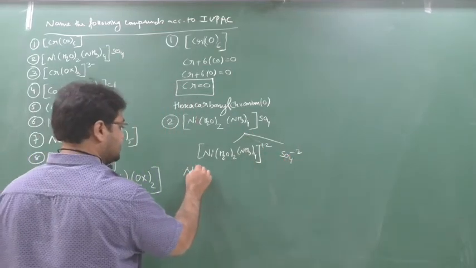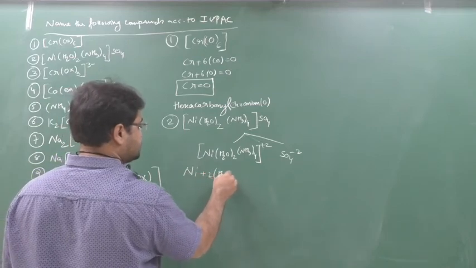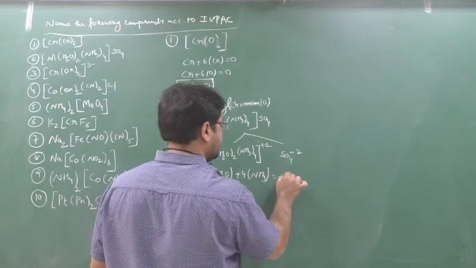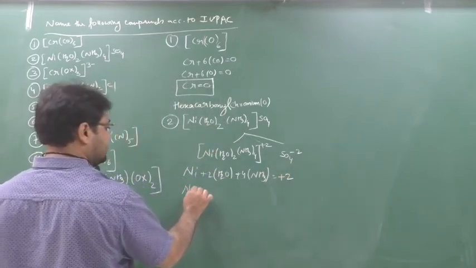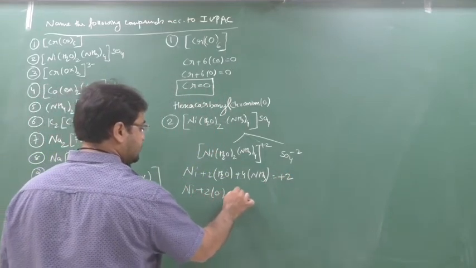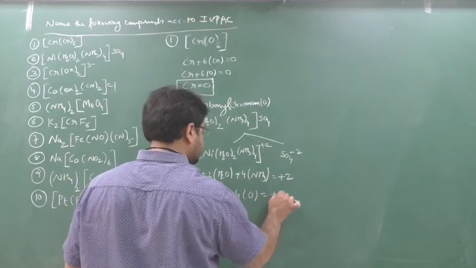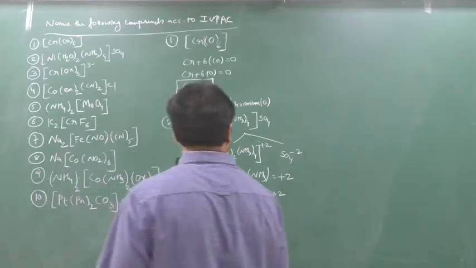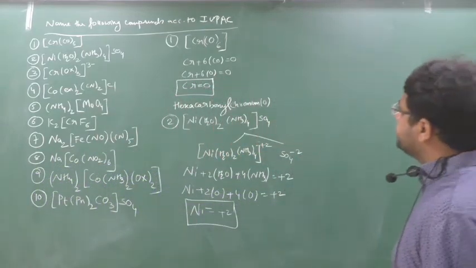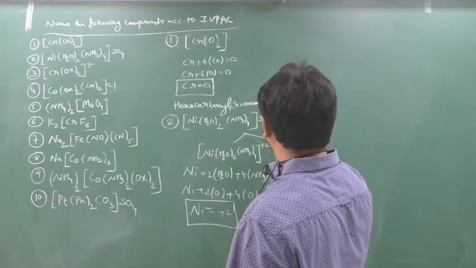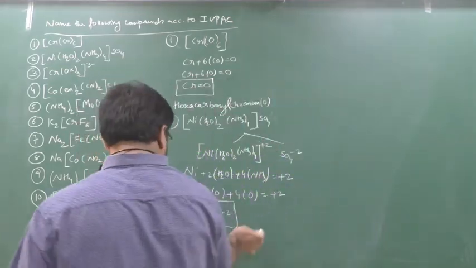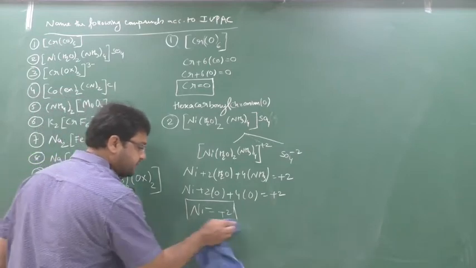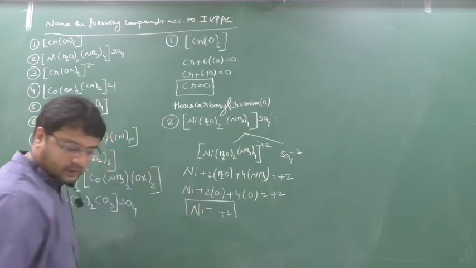So here Ni plus 2 into H2O plus 4 into NH3 equal to plus 2. So here Ni, water is a neutral ligand 0, ammonia is a neutral ligand 0, plus 2. So Ni will be also equal to plus 2 only. Now see this, how to name this compound. So see the naming of this compound, I will name here itself so that some space will be left on the board. Clear?